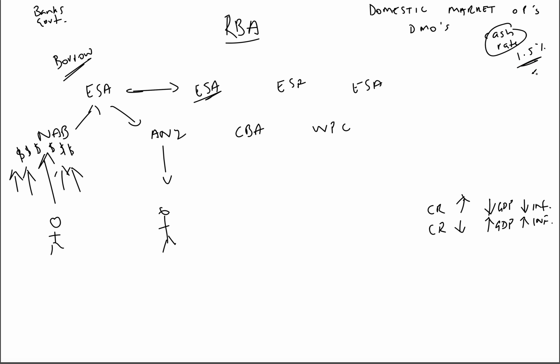So in the overnight money market, the Reserve Bank of Australia, in order to keep this cash rate of 1.5%, deals in what we call the overnight money market. And what they do essentially is they buy and sell marketable securities.